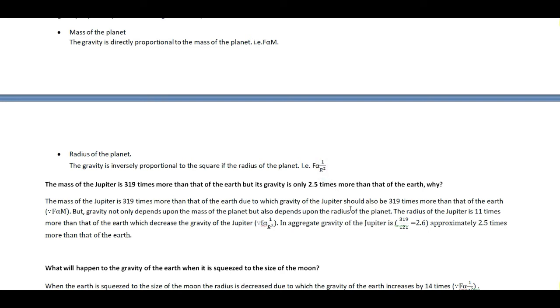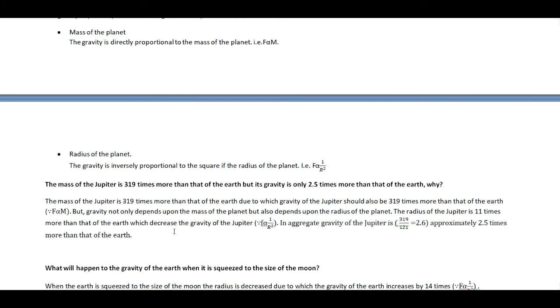That is the reason when the radius is more, gravity should be less, and the radius of the Jupiter is also 11 times more than that of the Earth. And when the radius of the Jupiter is more than that of the Earth, it causes a decrease in gravity. That means it causes less gravity in the Jupiter when the radius is more.